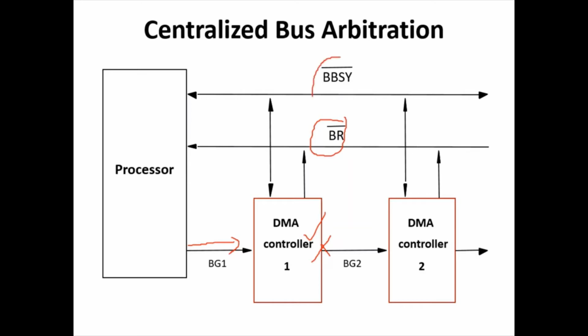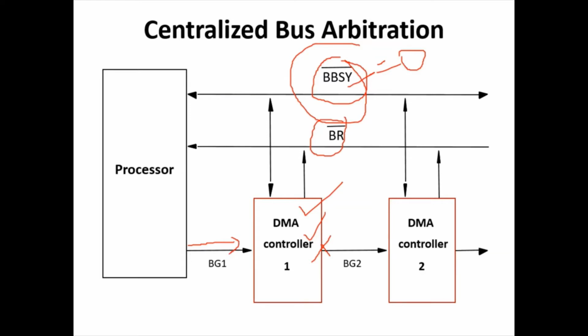Now initially the bus busy line will be 0. That means there is already some bus master who was selected in a previous arbitration process, and that bus master is actually using the bus. Now a new arbitration process is done and DMA controller 1 is selected as bus master. This DMA controller 1 waits for the bus busy signal to become 1 to indicate that the bus is free. Now who makes that bus busy signal 1? That is the previous bus master. He has to voluntarily give up his bus mastership.